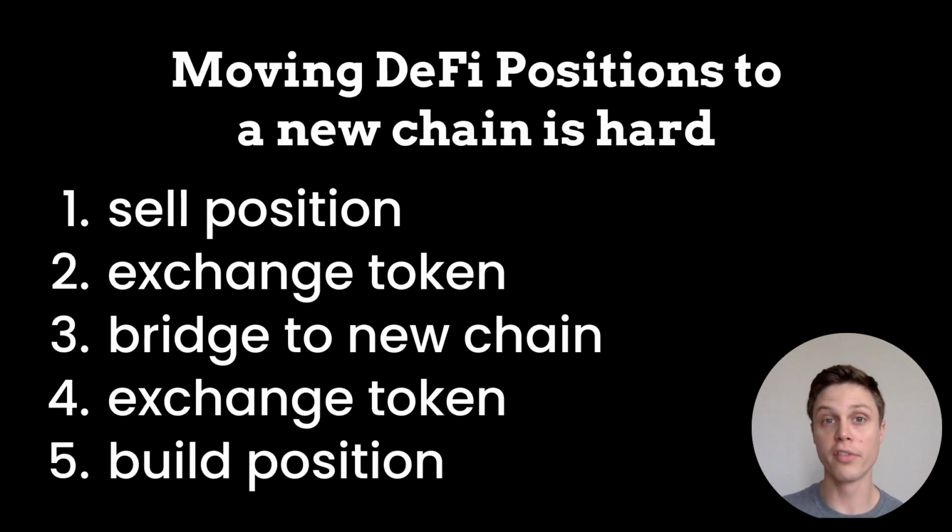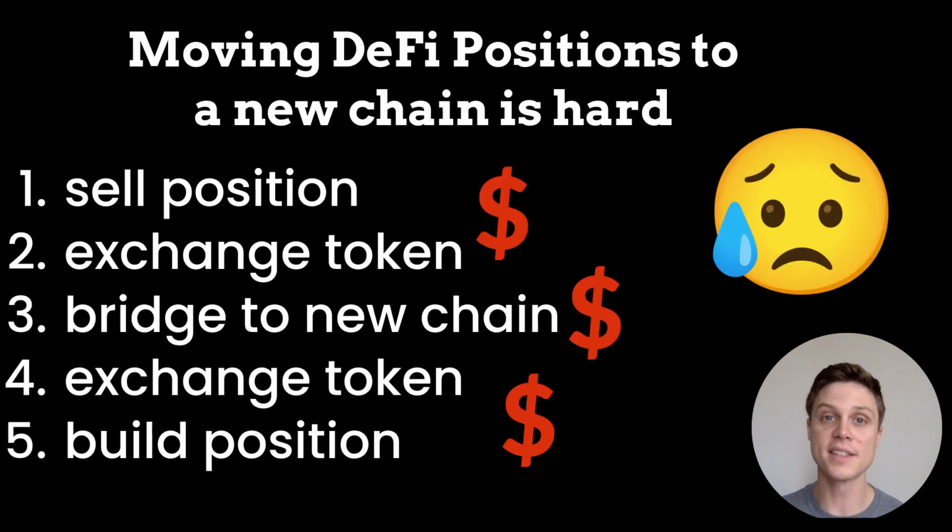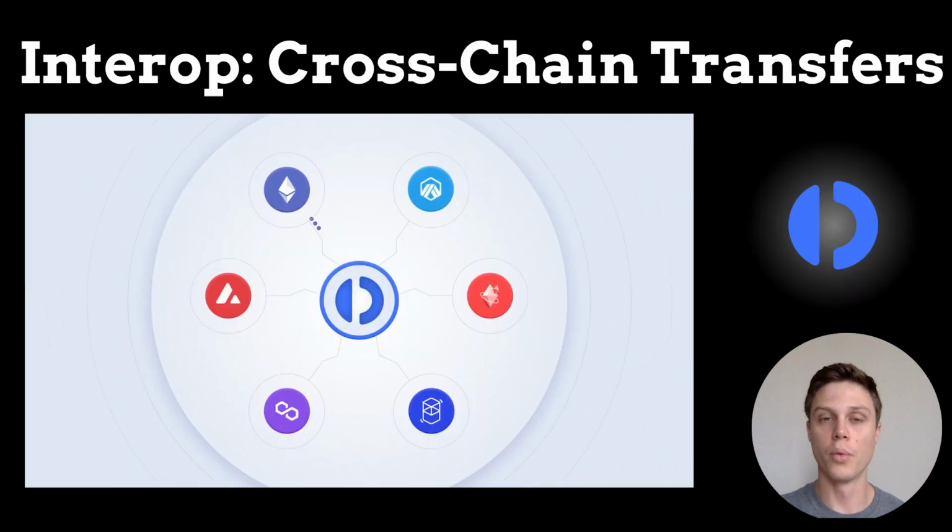The standard workflow for moving an Aave position across chains can be complicated. Generally, you'd have to close a position by paying back your debt, swap the assets to a more liquid token, bridge this liquid token over to the new chain, and then build your position again from scratch. Not only is this tedious, but you are paying transaction fees with every single step. With Interop on Instadapp, you can directly move your DeFi positions to another network with zero slippage.